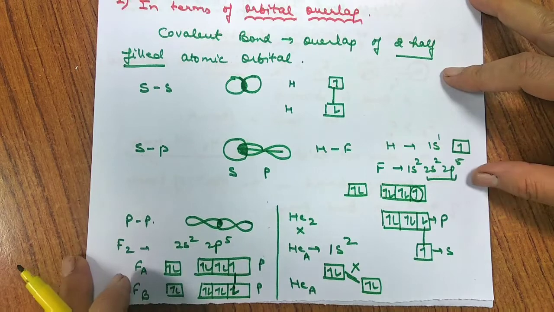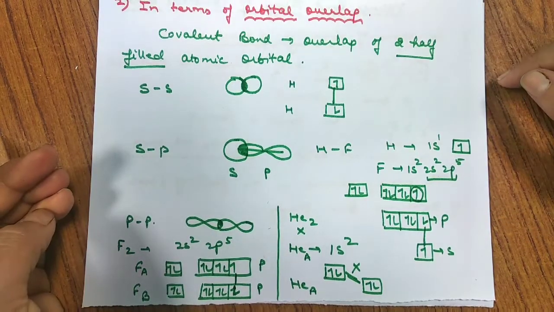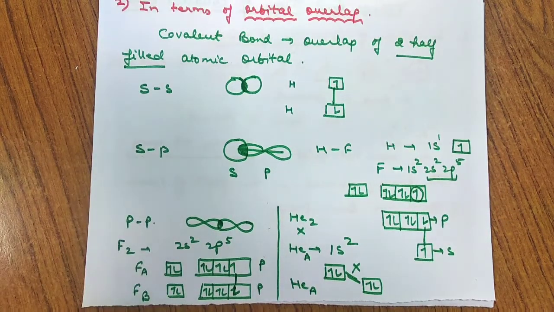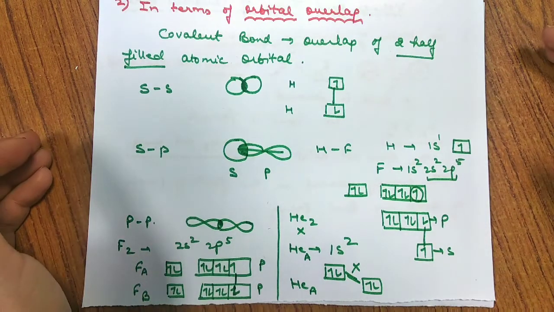So we can explain this valence bond theory in terms of the lowering of energy. That can be explained in terms of force of repulsion and force of attraction, or in terms of the formation of this orbital overlap. A new bond has been formed. So this is all about the basic valence bond theory.